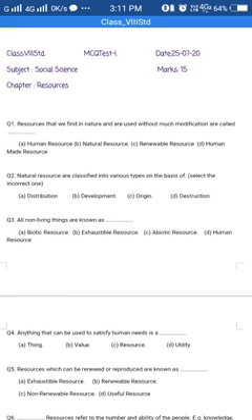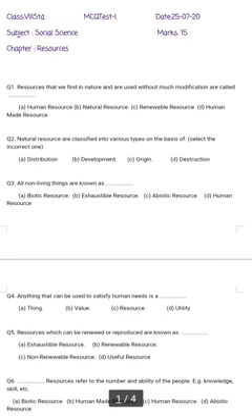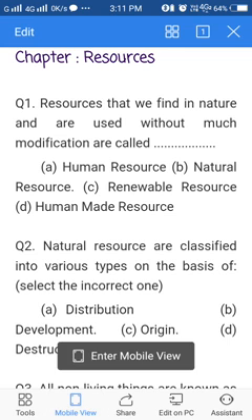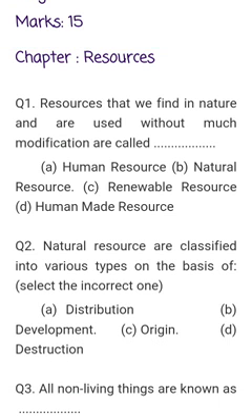So, question number 1: Resources that we find in nature and are used without much modification are called: option A, human resource; option B, natural resource; option C, renewable resource; option D, human-made resources. So the correct answer to the question is natural resources.